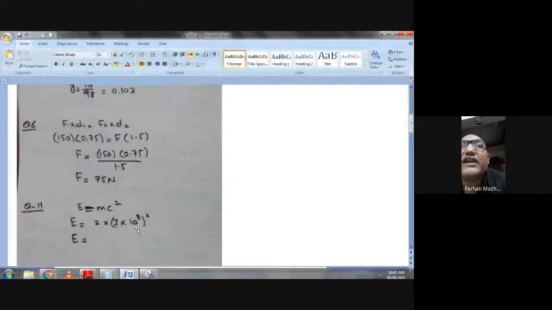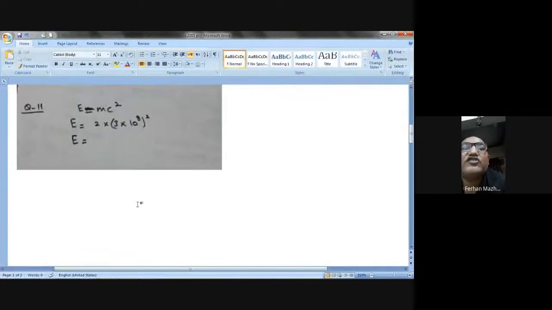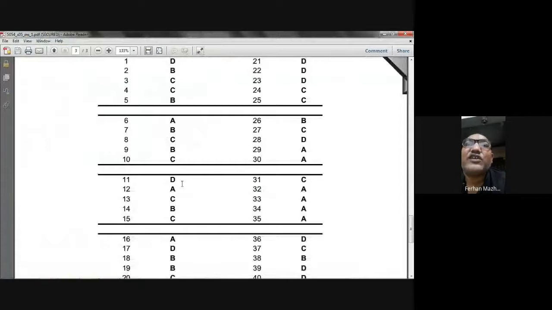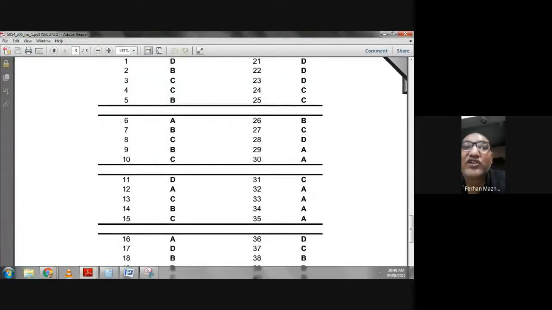Let me show this. I have written this. This is showing up on your screen. E is equal to mc squared equals 2 multiplied by (3 × 10^8), which is the speed of light, whole squared. This is that equation, E equals mc squared. Mass can be converted into energy. So D is the choice. Question number 11, D is the right choice.